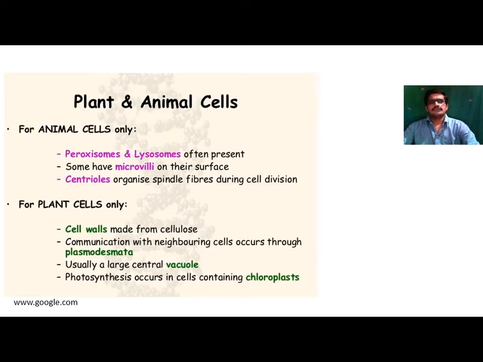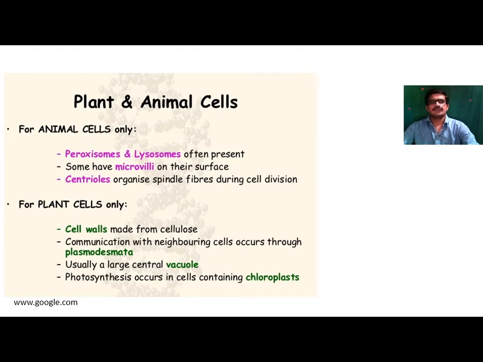Next one, plant and animal cells. The eukaryotic structural organization is divided into two types, that is plant cell and animal cell. Both these cells are advanced types of cells, and the structural organization is very complex in higher organisms like plants and animals.